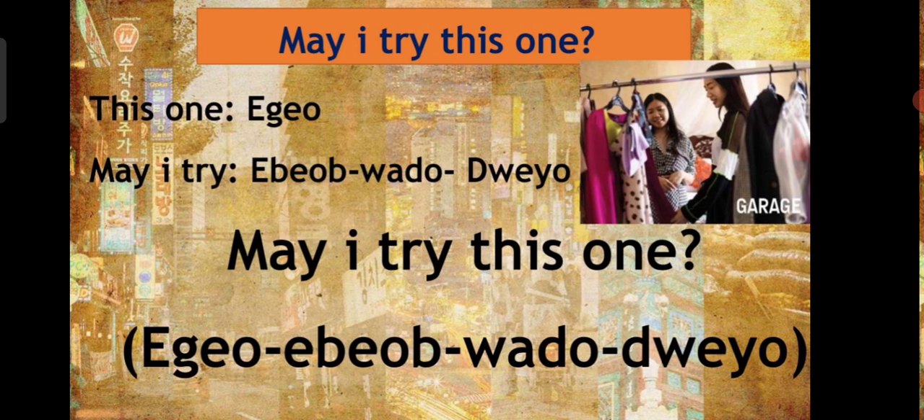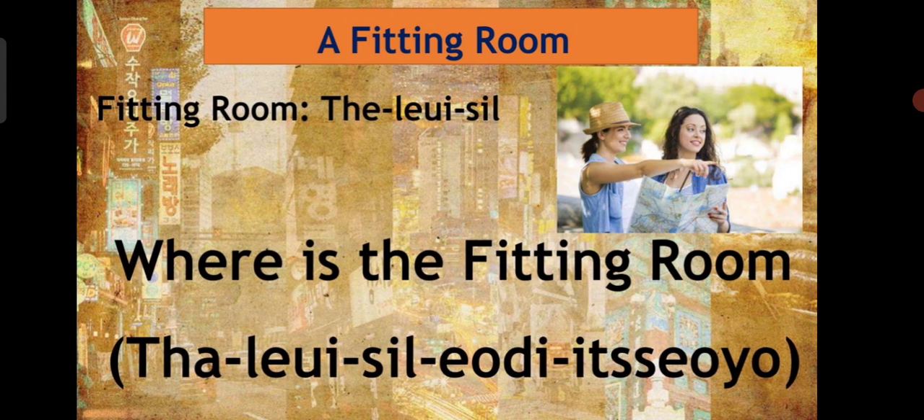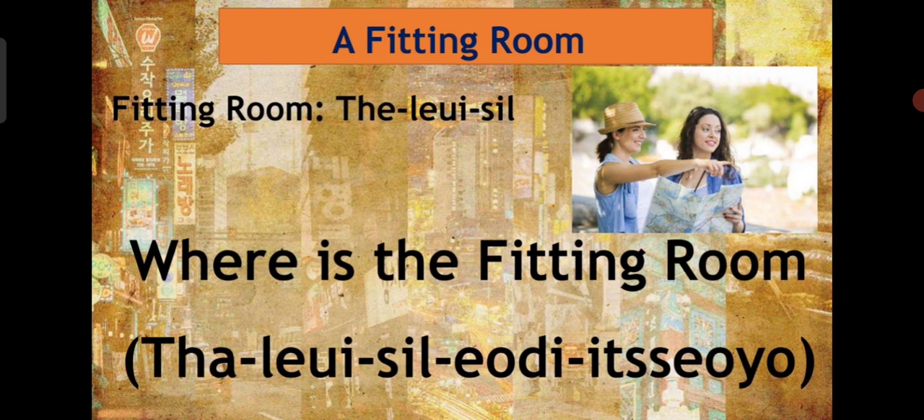So let's study our next phrase. Before starting with the next phrase, for example, you asked ego ibo bado deo and the other person replies yes. In that case you have to ask where the fitting room is. It's just for example and for your general knowledge. You have to know how to ask for a fitting room.